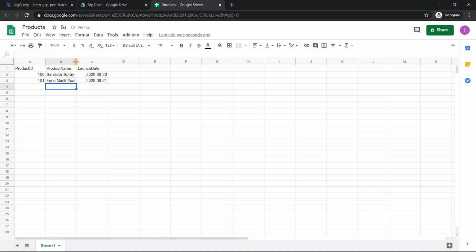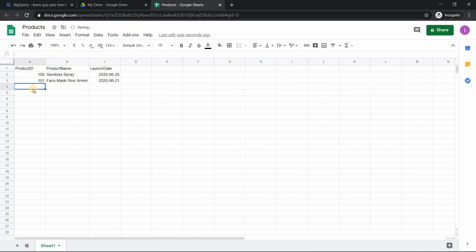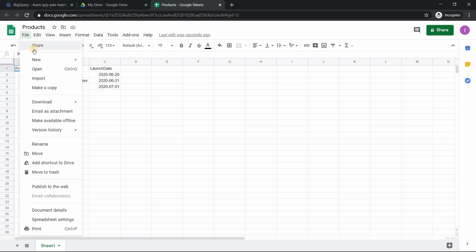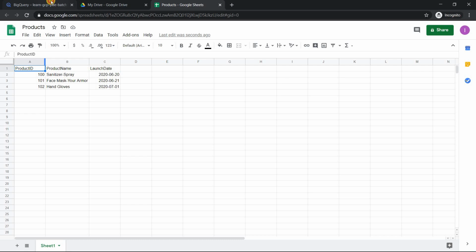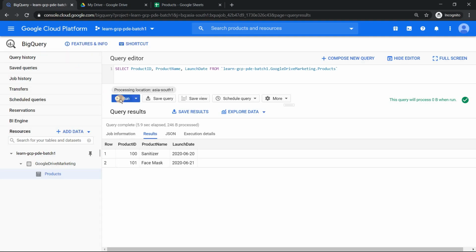So this is the change they wanted to do, and they wanted to add a third product also. Let's call it hand gloves. This one is something recently launched, a day back. Now, as I mentioned, in Google Sheets there's no concept of save. It is auto saved. So if you go back to BigQuery and run this query again, you should see the change in your product name. Plus, you should also see the new product which was added recently, the third product, which is hand gloves.